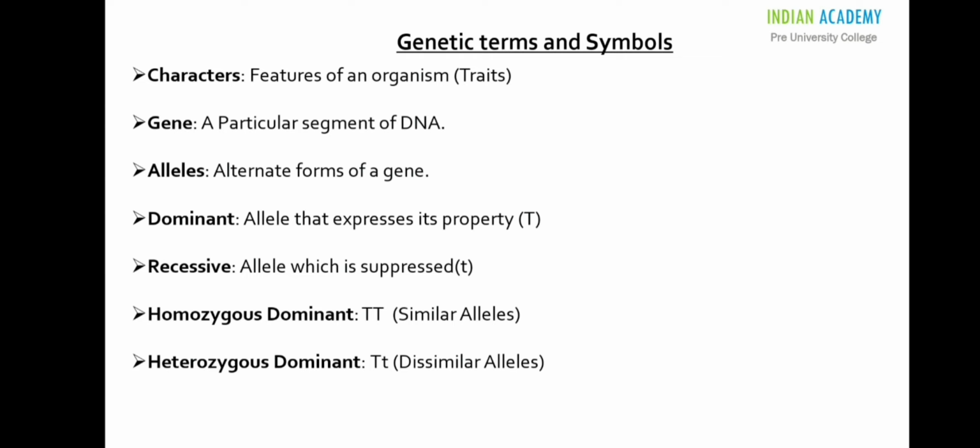Capital T, small t also represents the plant is tall because the recessive allele is suppressed. Homozygous recessive. Two similar recessive alleles in a gene is called homozygous recessive. Small t small t represents the plant is dwarf or short.